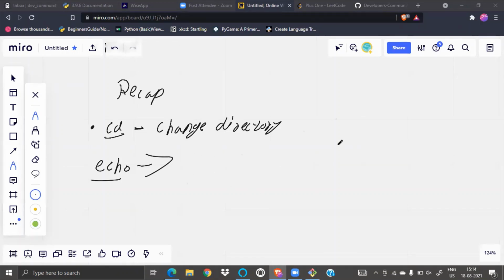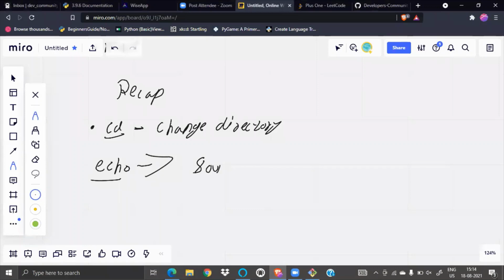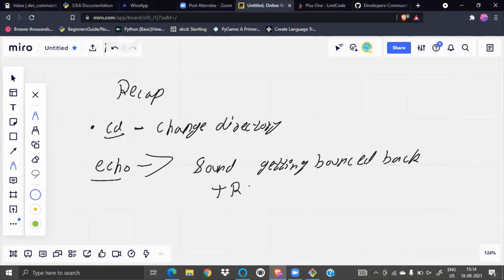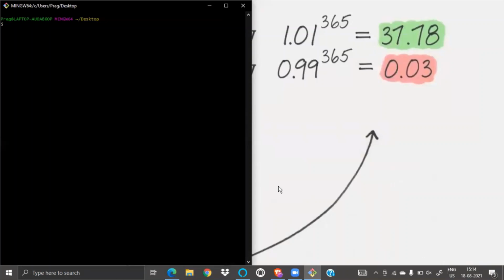Yes, Astha, you're correct. Echo is like sound, what Astha is saying, sound getting bounced back. Like गूंज, what we say, right? What is this called? TIR, total reflection index, something like that. I forgot. So this is what echo is. You guys know echo.